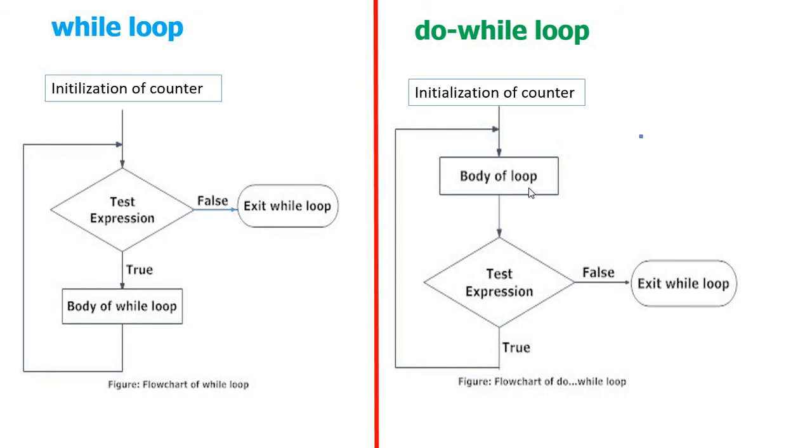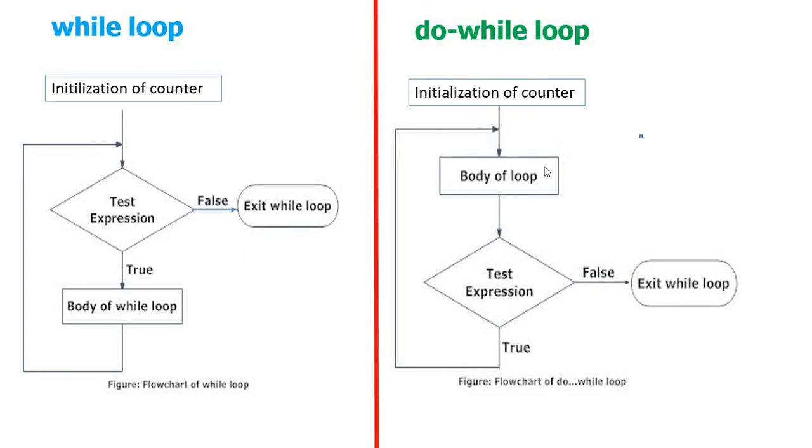In the body of the loop you perform your task, and also you update the counter, don't forget that. So the body of the loop contains not only the task, it contains the counter updation also. You have to perform both.